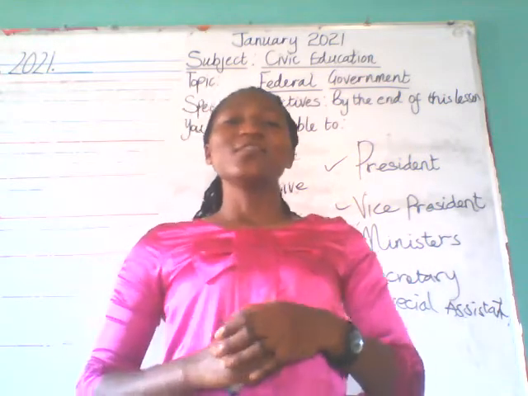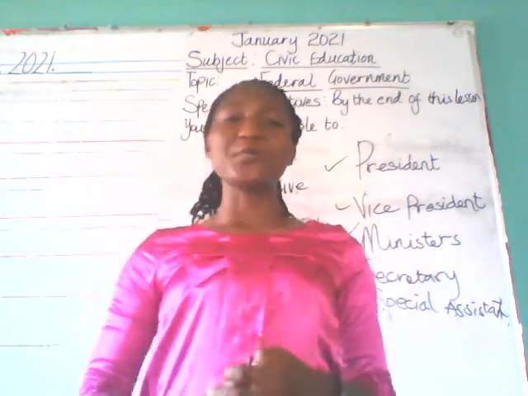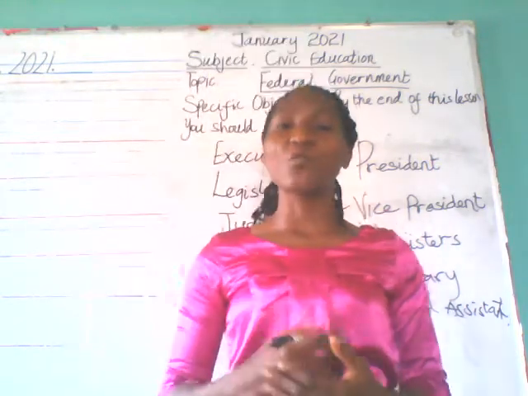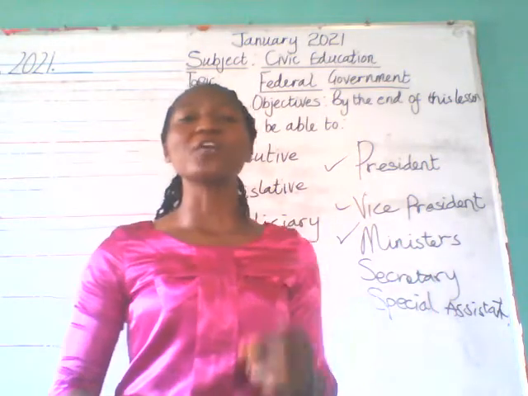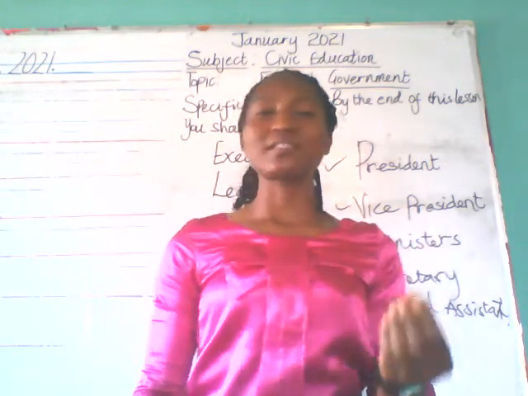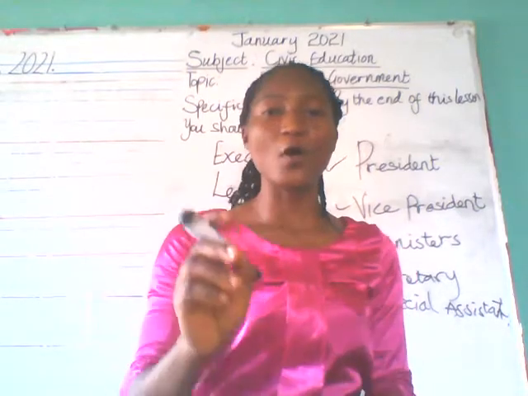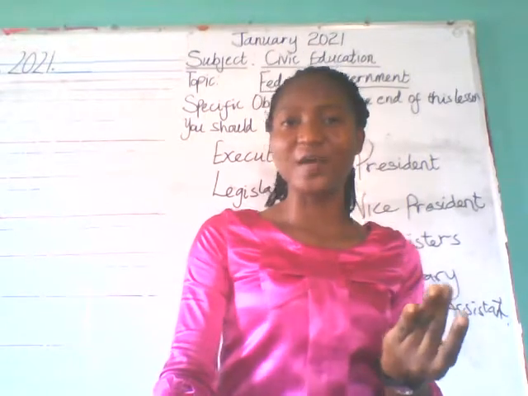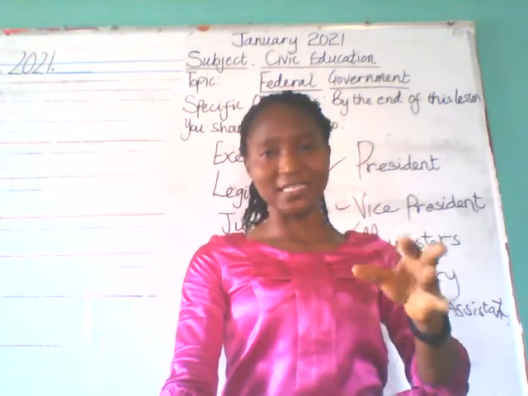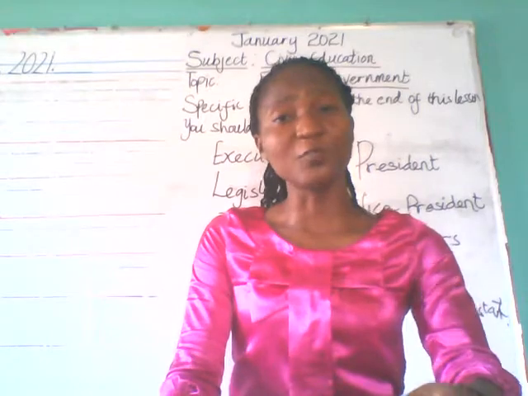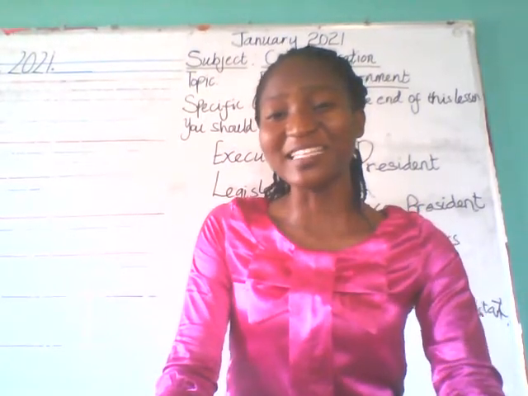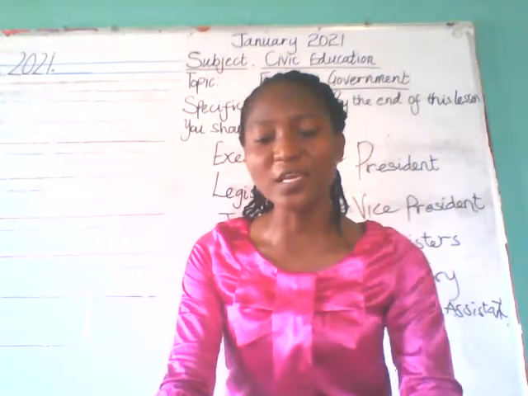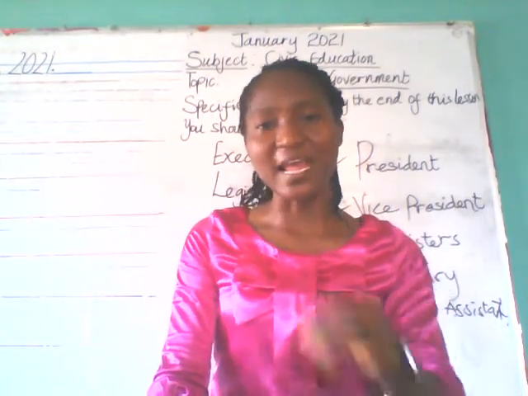There is need to provide adequate security for the citizens. There must be provision of adequate security. Two, provision of funds to the state and local government, funds for the people under them. Remember, we have three levels of government: the federal government, the state, and the local government. So provide funds for them. It is the federal government's right and duty to provide funds for the local government and the state government.